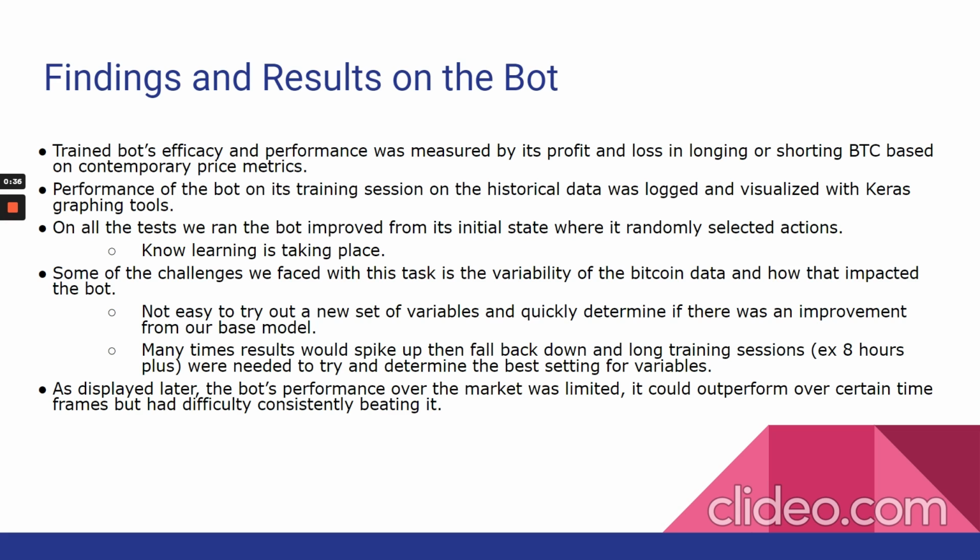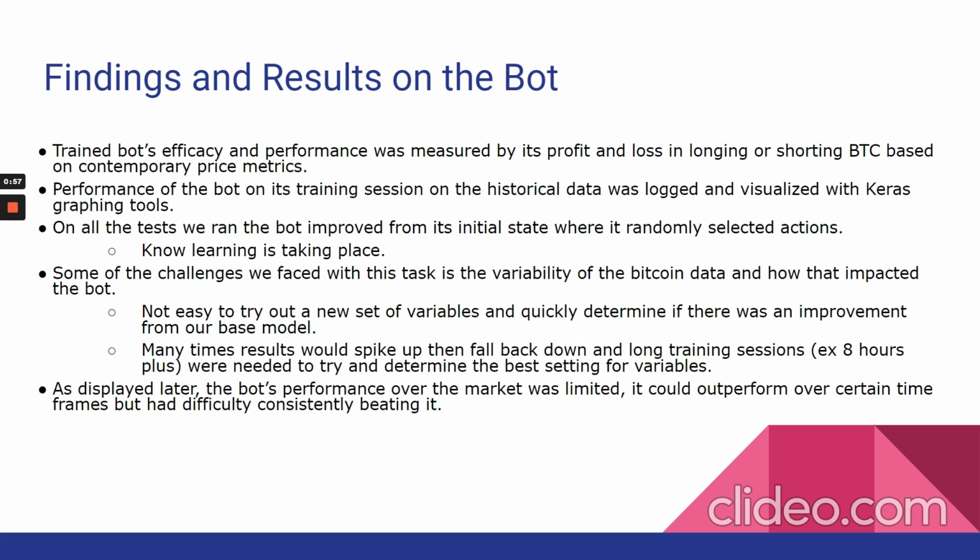All the different tests we ran, the bot always improved from its initial state. In its initial state, it would randomly select from the 3 options it had, which was going long, going short, or just holding cash. So it always improved from that base state. But we had difficulty beating the market, beating a buy and hold strategy. You'll see that in some of the graphs coming up.